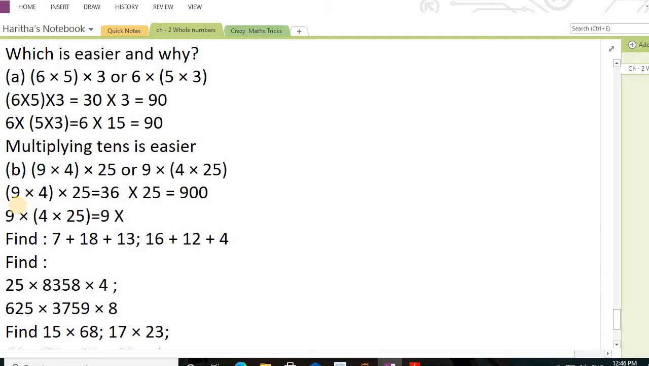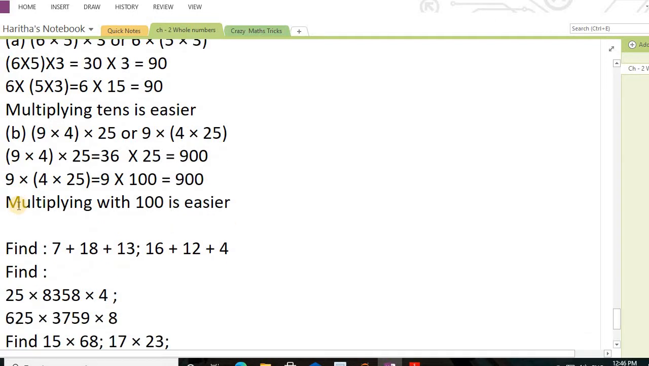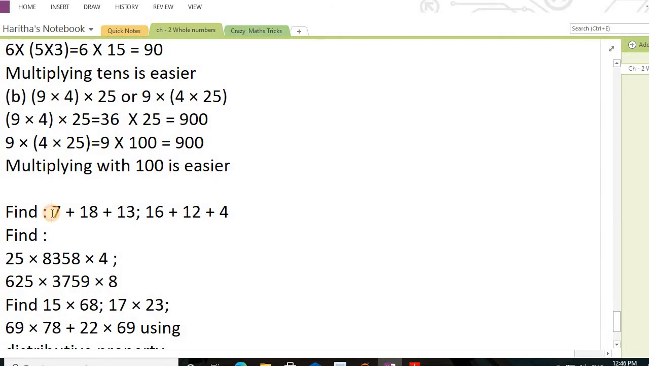9 multiplied by 25 fours are 100. Of course it is easy. 9 into 100 is 900. Yes. So what is the reason? Multiplying with 100 is easier when compared to the other multiplication. Yes or no? Yes. Okay.